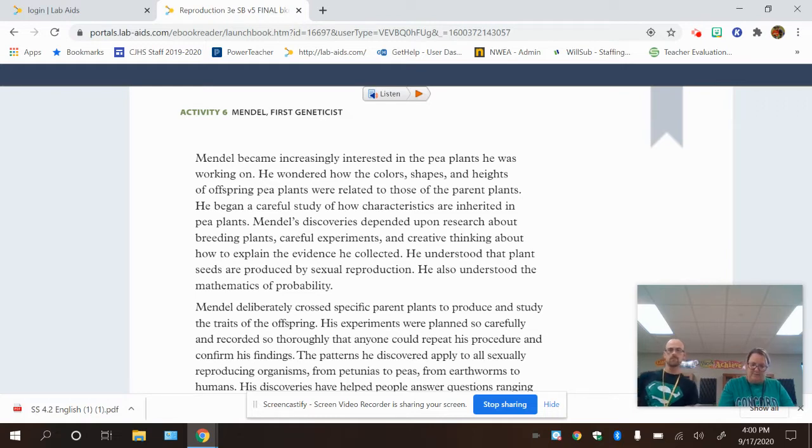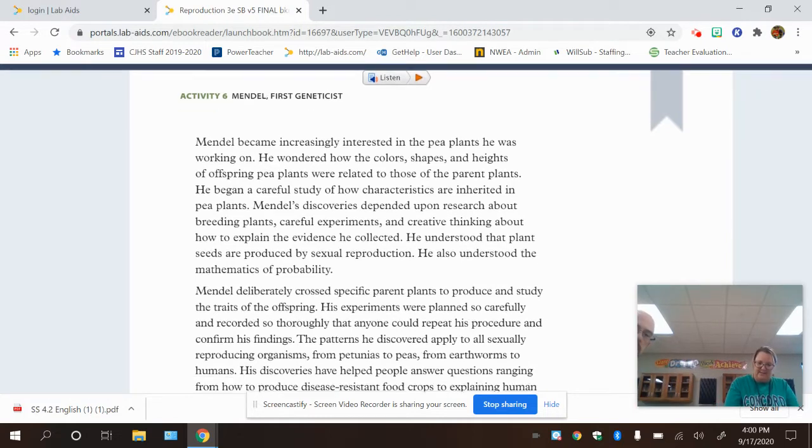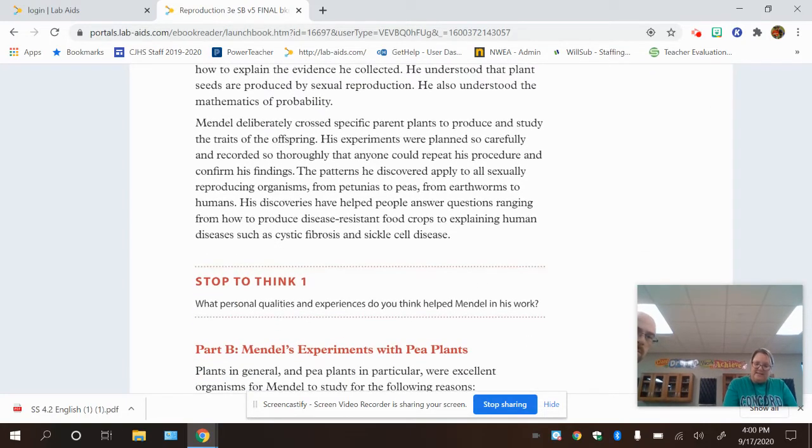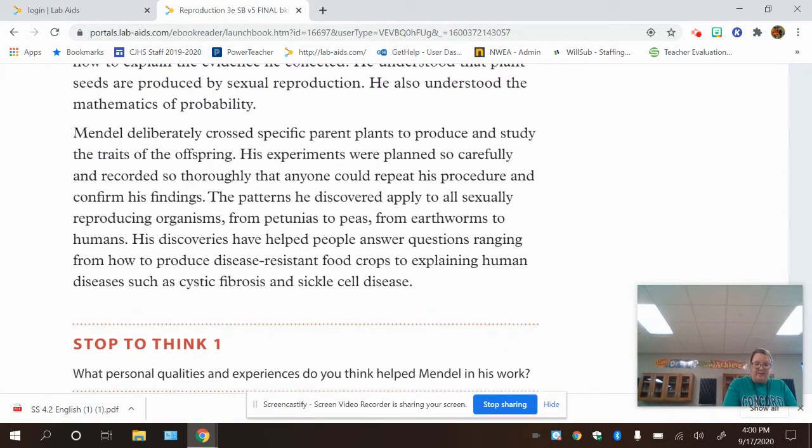Mendel deliberately crossed specific parent plants to produce and study the traits of the offspring. His experiments were planned so carefully and recorded so thoroughly that anyone could repeat his procedure and confirm his findings. The patterns he discovered applied to all sexually reproducing organisms, from petunias to peas, from earthworms to humans. His discoveries helped people answer questions ranging from how to produce disease-resistant food crops to explaining human diseases such as cystic fibrosis and sickle cell disease.